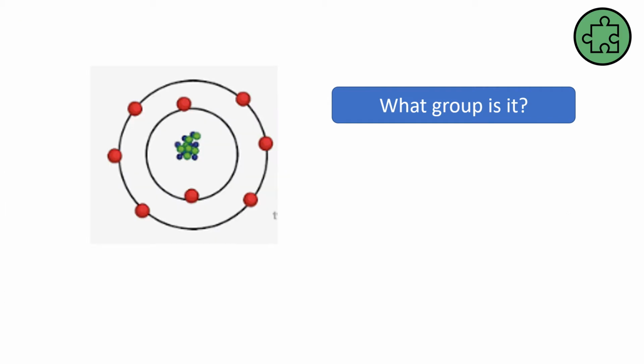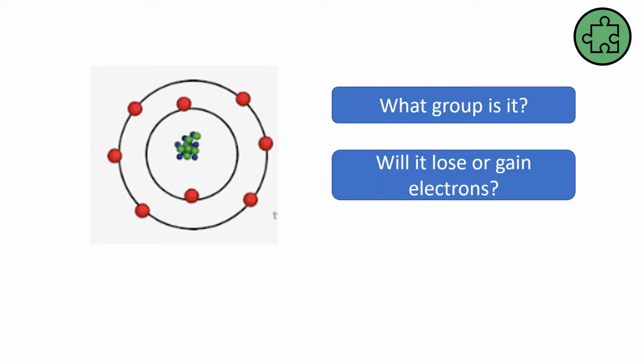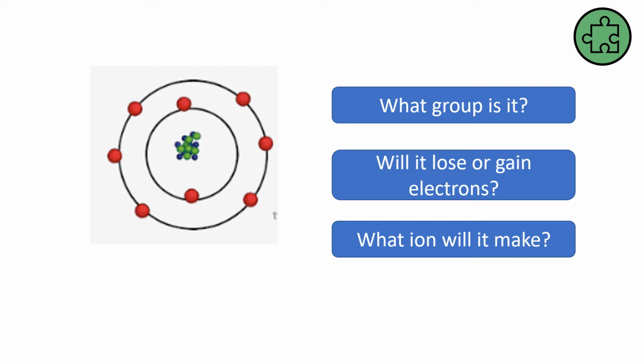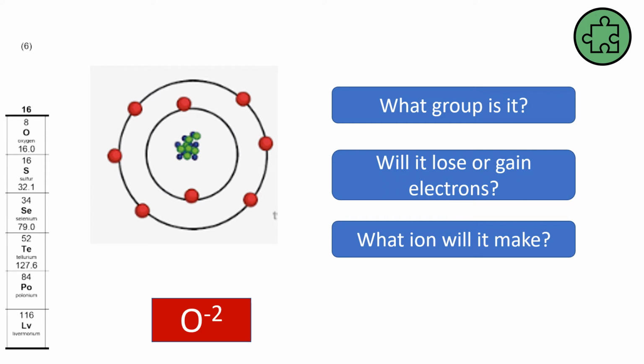Okay, so what group is this one in? Well, it's got 6 electrons in the outer energy level, so it's group 6. Will it lose or gain electrons? Well, it's got to make 8, so it could add 2 or get rid of all 6. So it's going to add 2, it's going to gain 2 electrons. And so what ion will it make? It will make a -2 ion. But again, anything in group 6 has 6 electrons at the outer energy level, will always gain 2, and therefore anything in group 6 will be a -2 ion. So O-2, S-2, Se-2, etc.